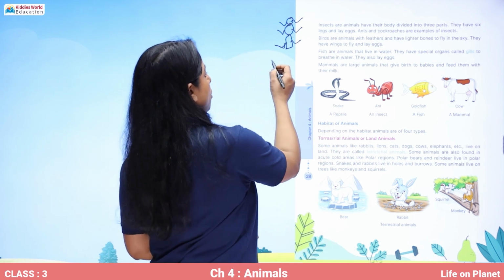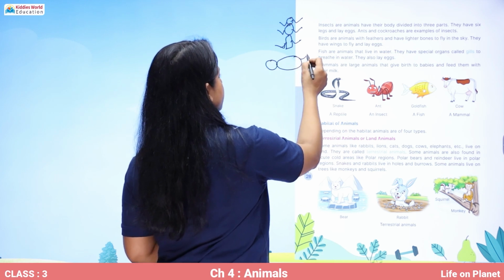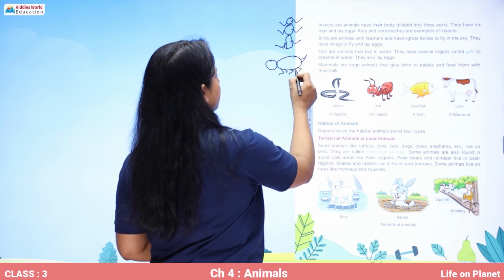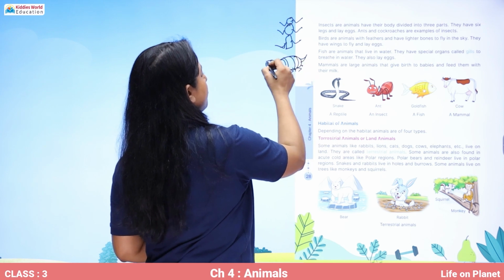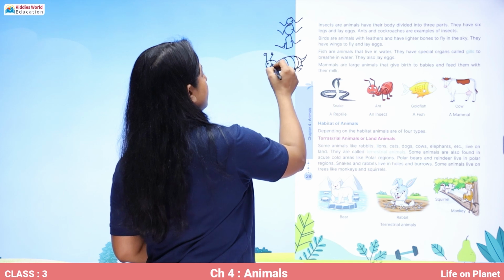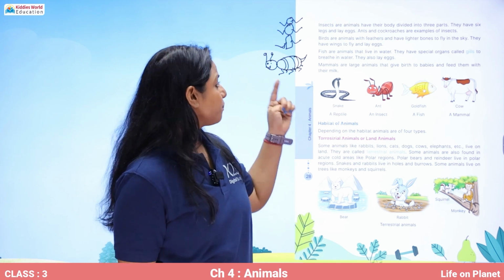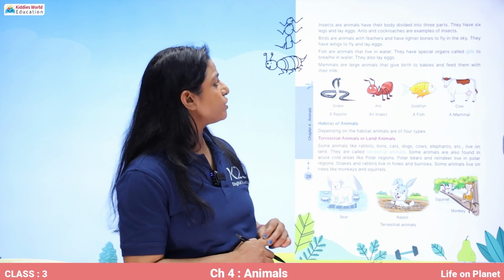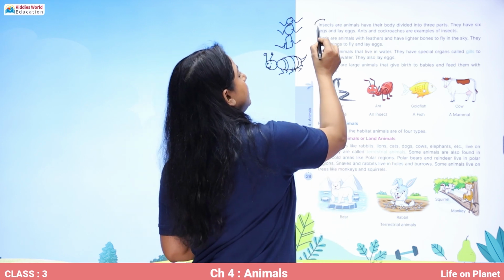So let's draw one of the insects. This is a honeybee. All right. So, insects also lay eggs to give birth to their young ones. Ants and cockroaches are examples of insects. Now, this was the second category called insects.